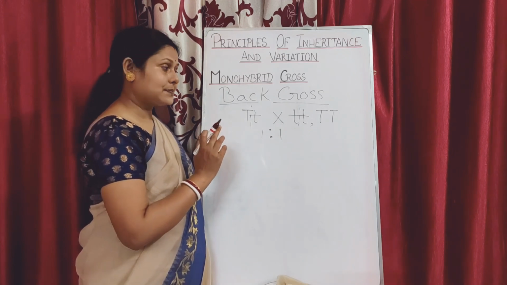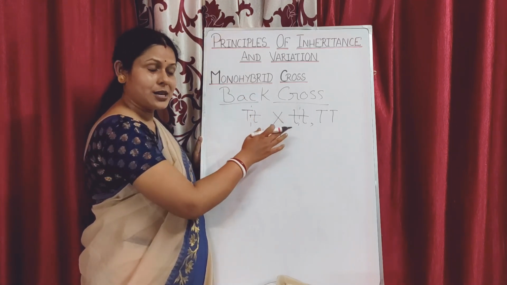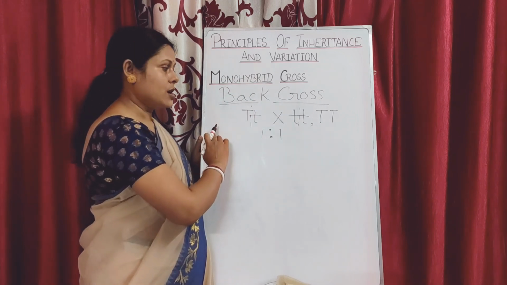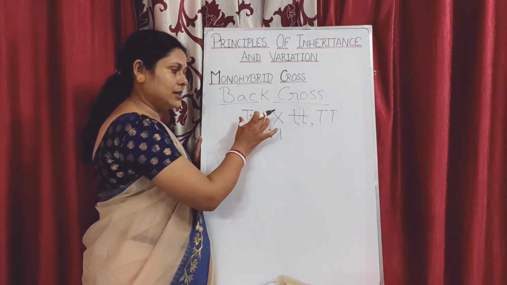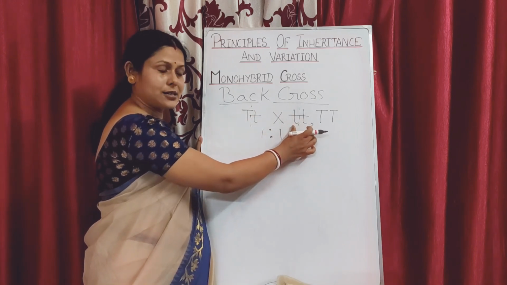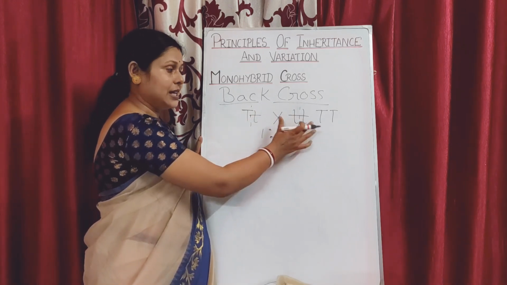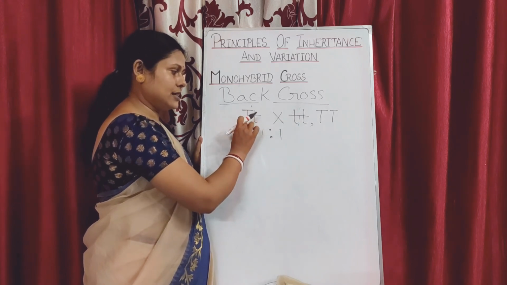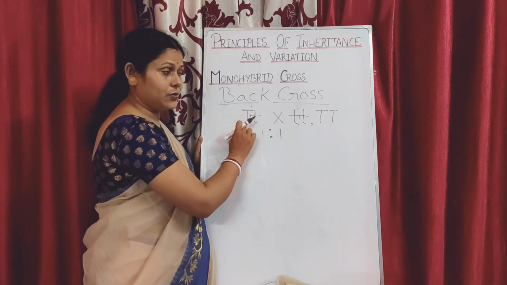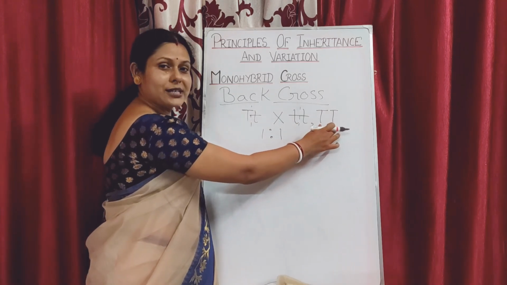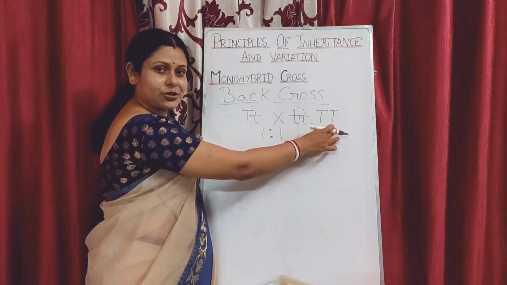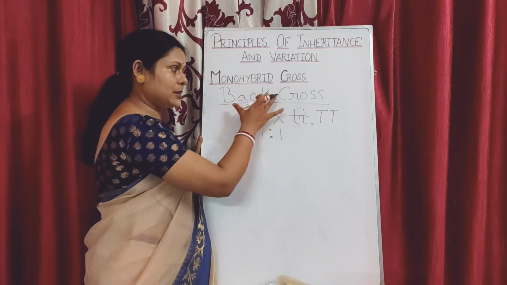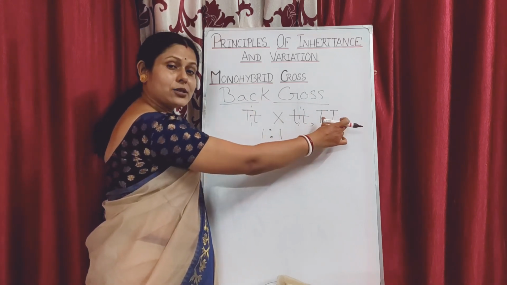So see, test cross is a back cross, but every back cross is not a test cross. How is it so? When you are crossing the individual with the homozygous recessive individual, in that case it is a test cross, isn't it? And when you are crossing this heterozygous individual with the homozygous dominant parent, it is not a test cross, isn't it? But in case of test cross, we are crossing it with this. So back cross involves this also.